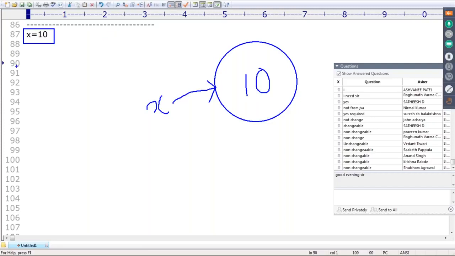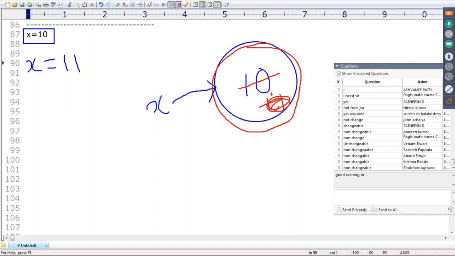Now in the next line I'm taking x is equal to 11. I'm trying to change the content of x. Internally, what will happen is, this 10 will be replaced with 11? No. Once we create an integer object, you are not allowed to change the content.